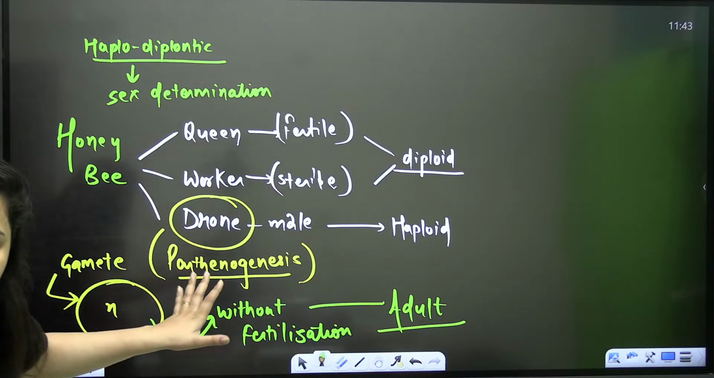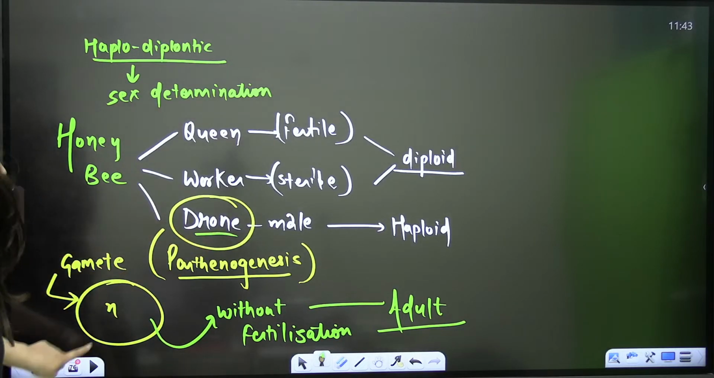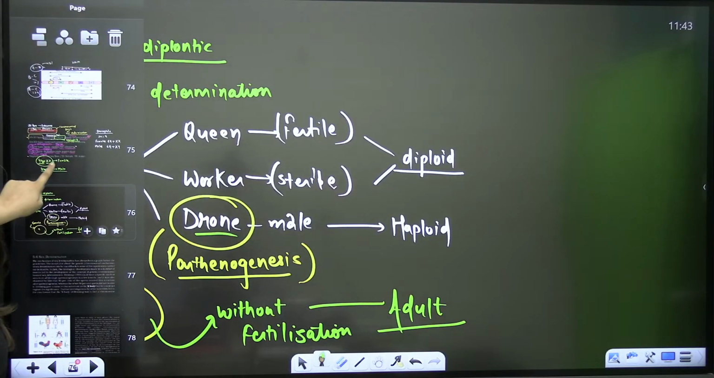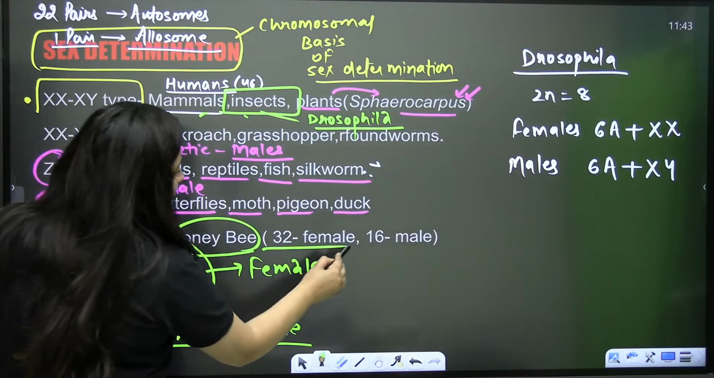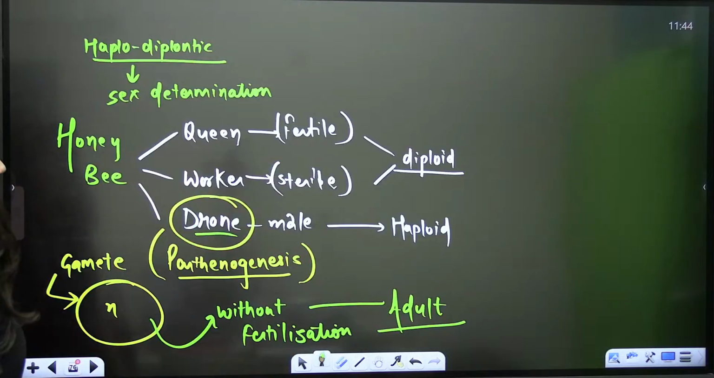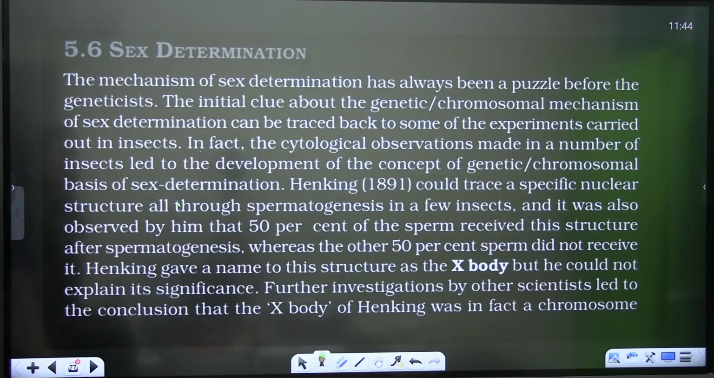Right? This is parthenogenesis. So the male member drawn is haploid and the female member is diploid. So this is haplodiplontic type of sex determination in honeybee. Females have 32 chromosomes, males have 16 chromosomes. Clear? Males have 16 chromosomes.